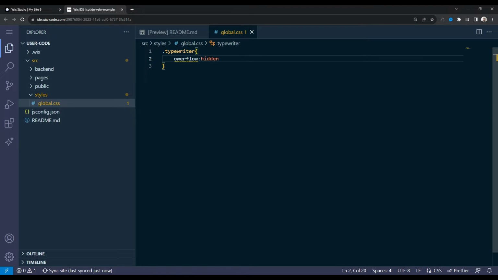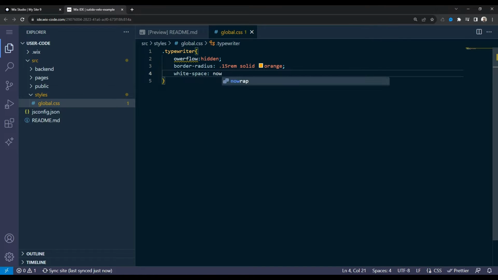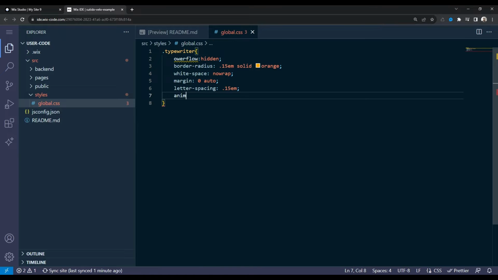This CSS code generates a typewriter effect. It works on an element with the class typewriter and creates an animation that simulates writing as if done with a typewriter. The cursor also emphasizes the writing process by blinking in orange.